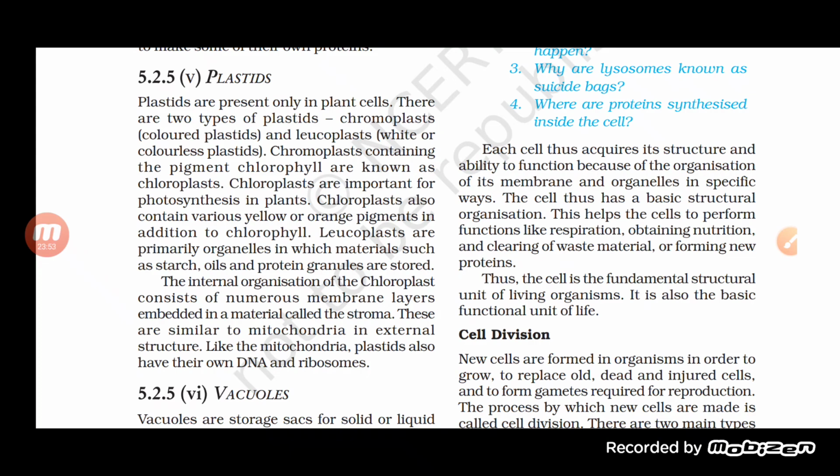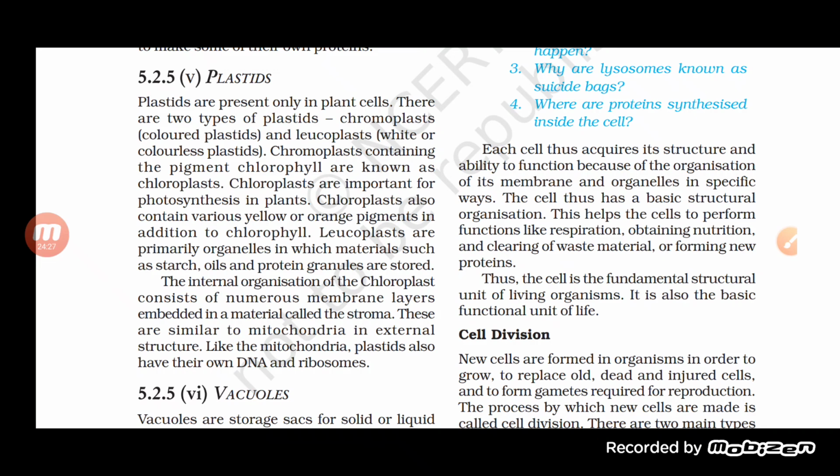Now leucoplast is there, student. Leucoplast is primarily an organelle in which materials such as starch, oil and protein granules are stored. These are some of the pigments in addition to the chlorophyll, and the leucoplast is basically the organelle for storage purposes.